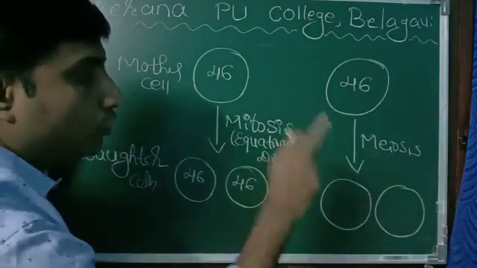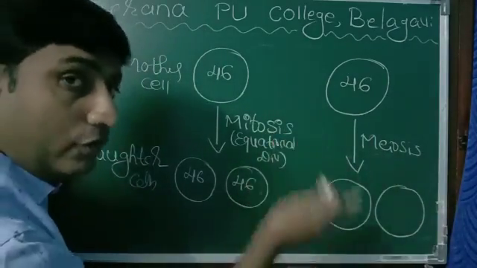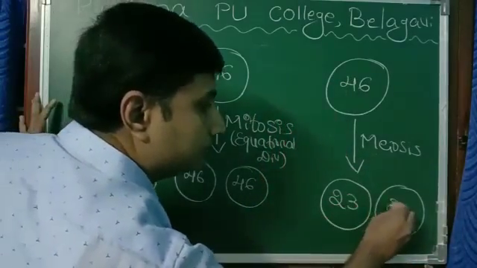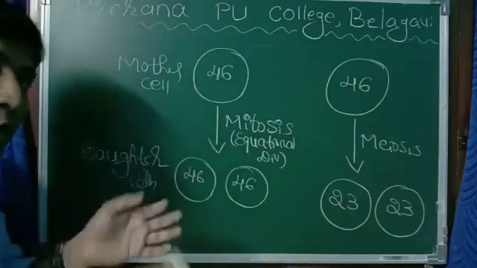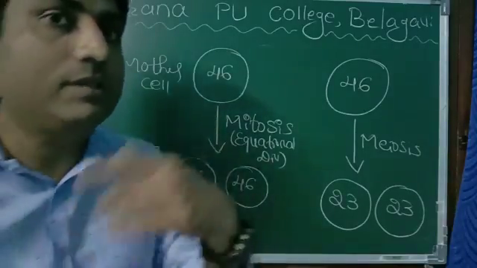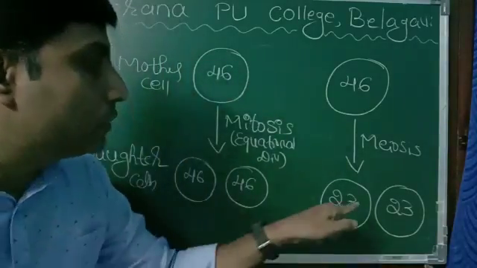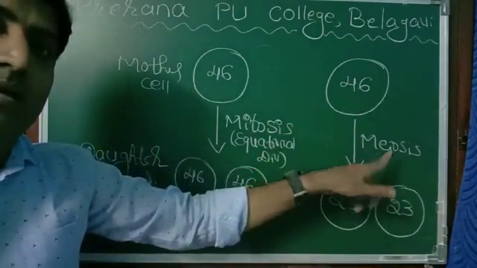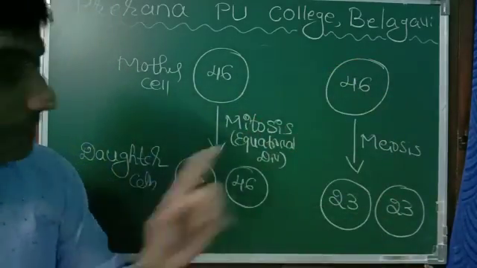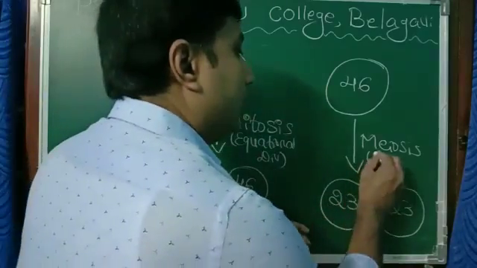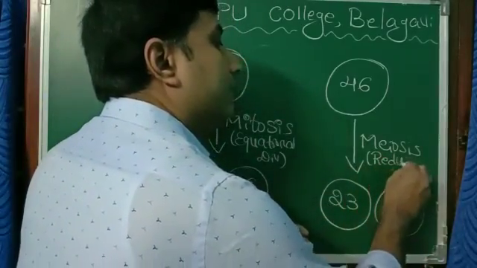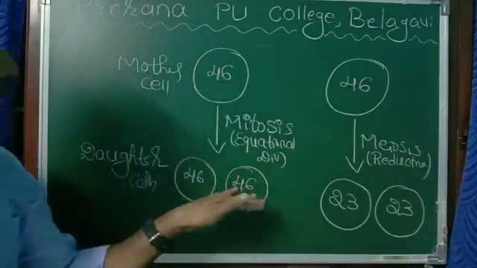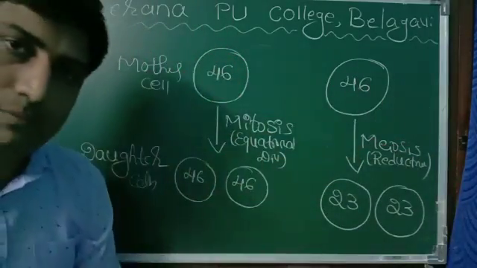I have drawn 2. Daughter cells will get half the number of chromosomes. And as I told you, in our body the only cells with half the number of chromosomes are gametes. So during formation of gametes, meiosis takes place. The number is reduced. That's why it is also called reductional division. Here the number remains the same: equational division.